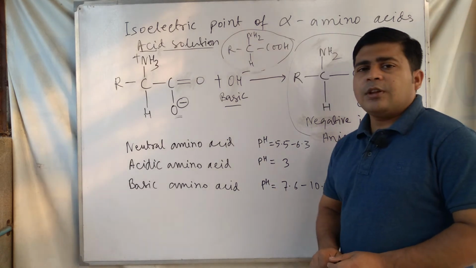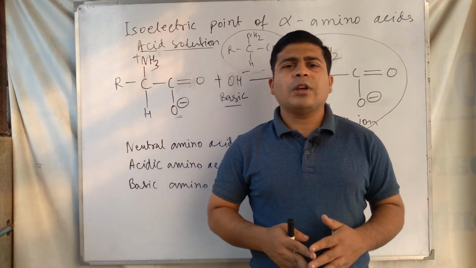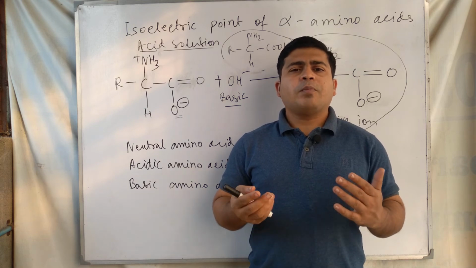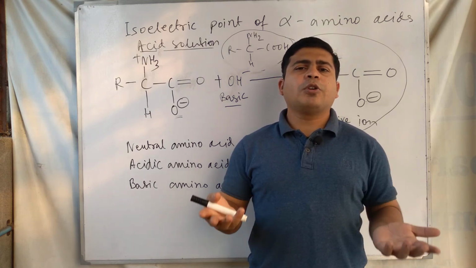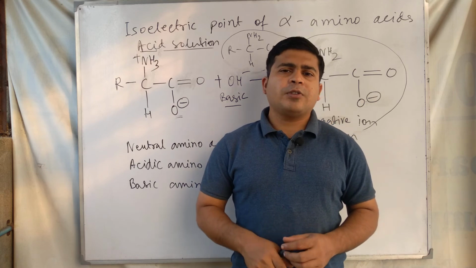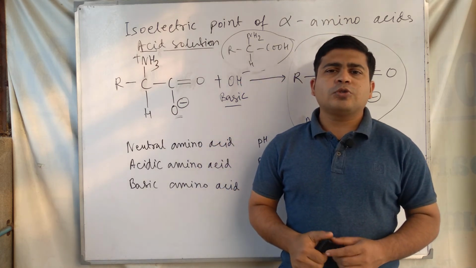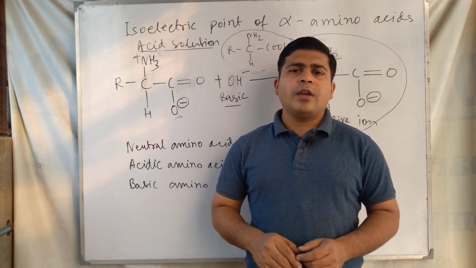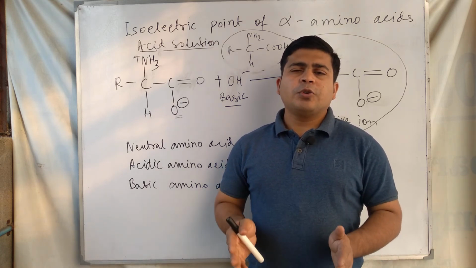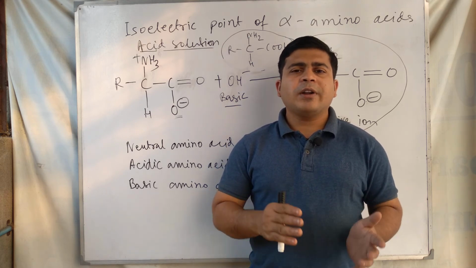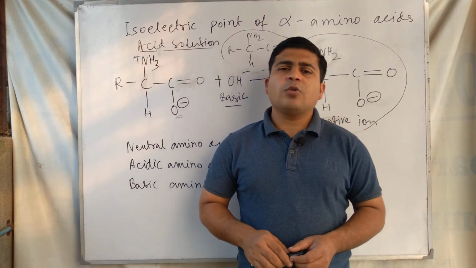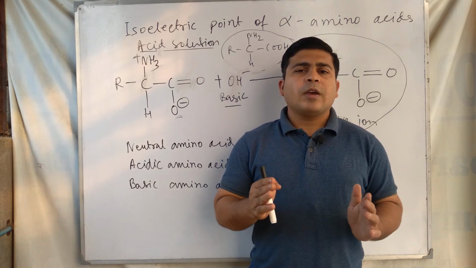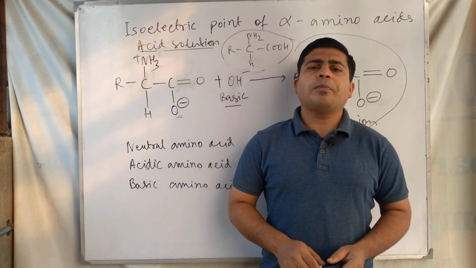Now the question is where we use this isoelectric point concept. Isoelectric point means the point when the amino acid is neutral, with no charge present in the amino acid molecule. So the solubility of the amino acid molecule is least at the isoelectric point, and based on this property it is utilized to separate the different amino acid molecules obtained from the hydrolysis of protein. So that's the use of the isoelectric point of amino acids.